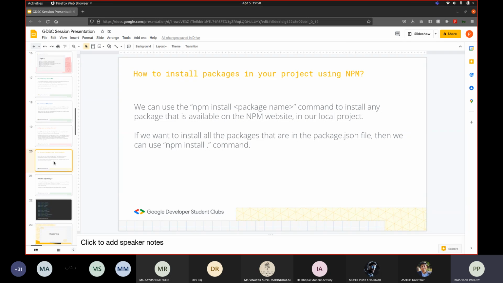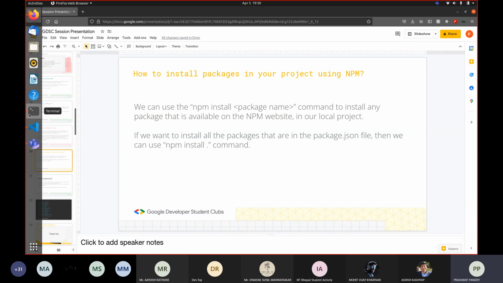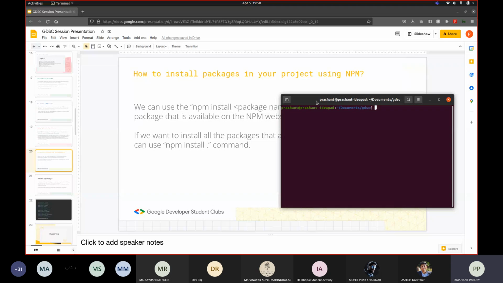I'll show you now how to install packages using the npm command. So this session is going to be an introduction to ExpressJs. ExpressJs is a library that is hosted on npm, so we can also install ExpressJs using npm. Now if I want to install the Express library in my project, all I have to do is type npm install followed by the name of the library. So it's called Express.